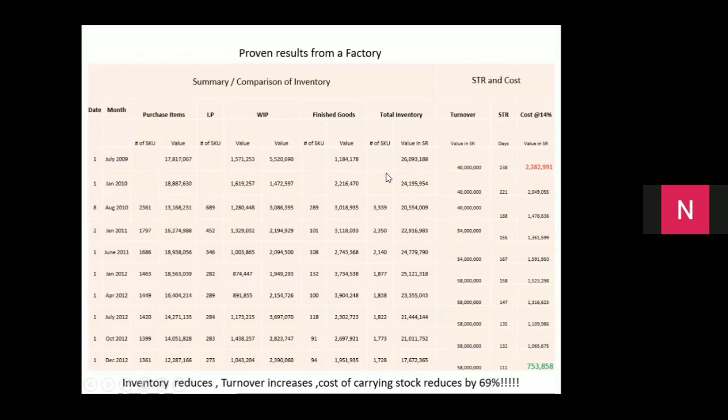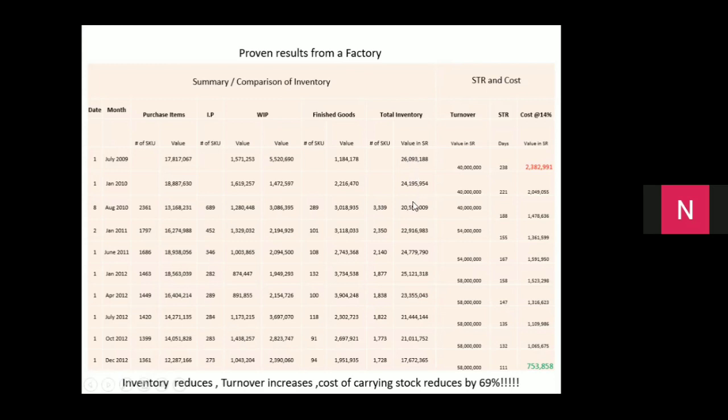On 1st July 2009, the value of the inventory is 26 million real and the cost at 14% is 2.382 million real. So almost 10% of the stock value is your cost of keeping that stock. 26 million is the stock at 14% cost.